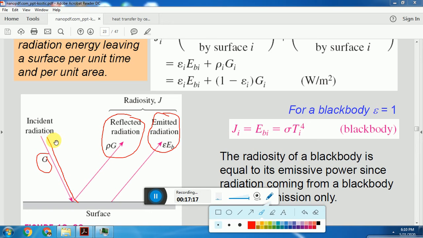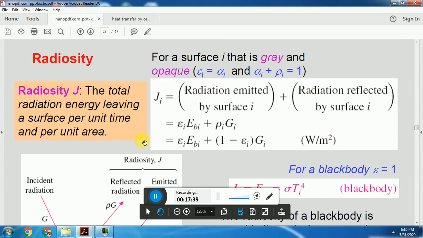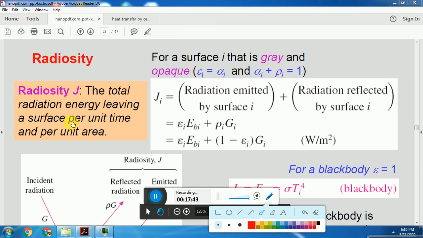If G is the incident radiation, a portion of it is absorbed, a portion is transmitted, and a portion is reflected. Radiosity is the total amount of radiation that is leaving per unit surface per unit time.